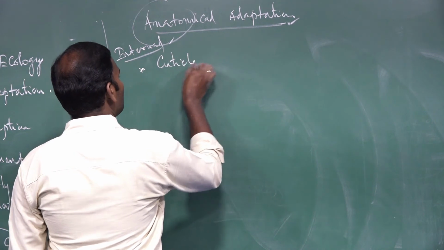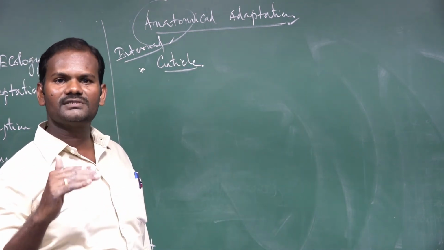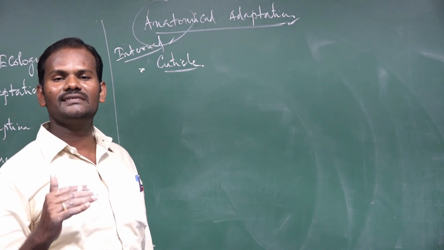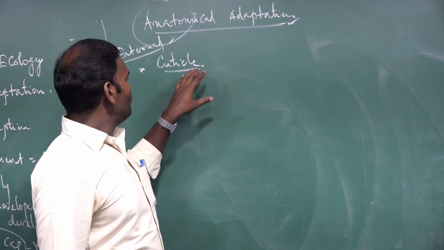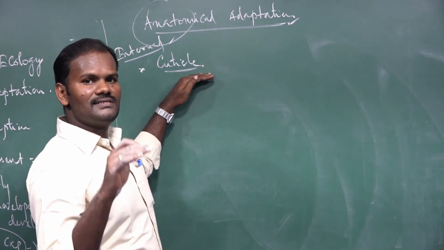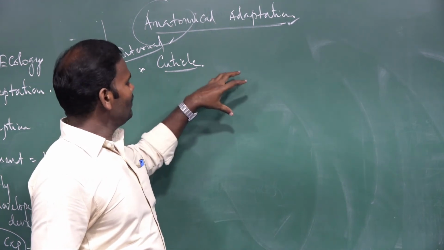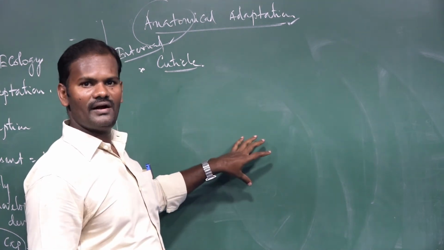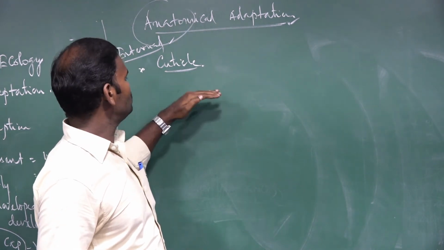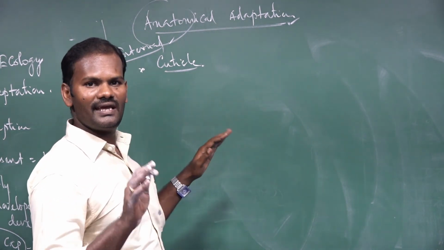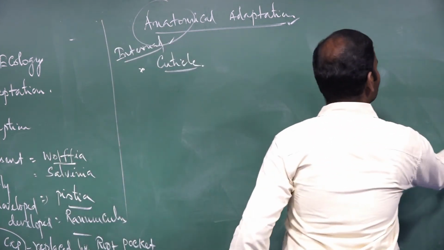Do you know what is called cuticle? The outermost covering of the epidermis is called cuticle. It is made up of a waxy substance called cutin. What are the functions of the cuticle? To prevent the excessive loss of water, to check transpiration. Since aquatic plants are already present in water, there is no necessity for cuticle. That is why in most aquatic plants, cuticle is either absent, or if present, poorly developed.